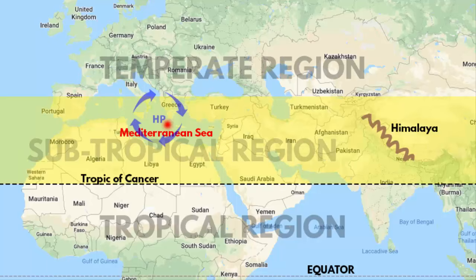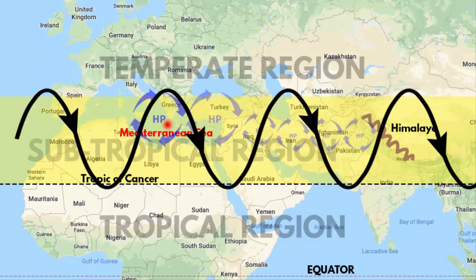Watch that video and you will understand in detail how extratropical cyclones are formed in the subtropical and temperate region. It is this extratropical cyclone or the Western disturbance in the upper atmosphere which starts to move towards eastern direction with the help of subtropical jet streams. Subtropical jet streams are the winds in the upper part of the troposphere and they blow from west to east. A good analogy would be to imagine Western disturbance as stones and jet stream as river. As a river carries stone, likewise jet streams carry the Western disturbances from west to east.